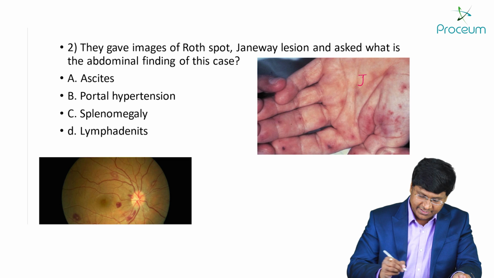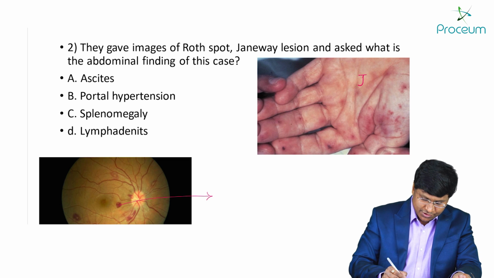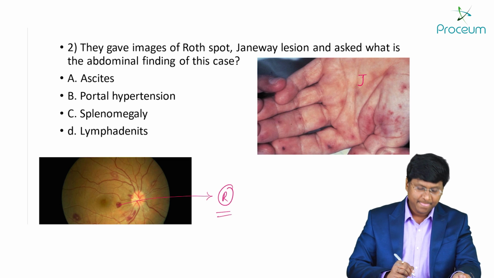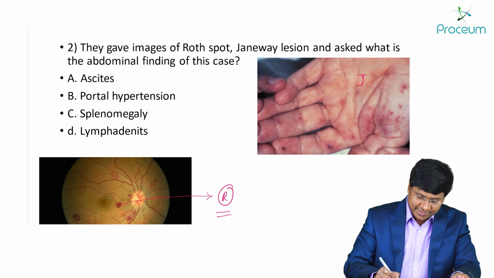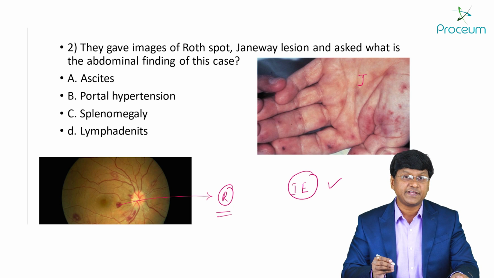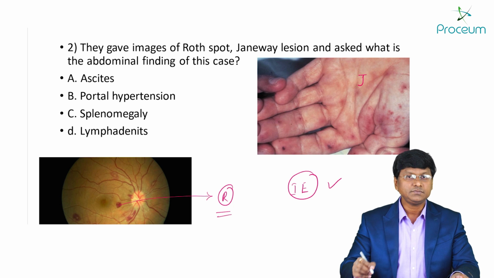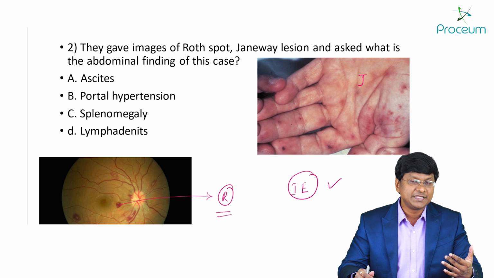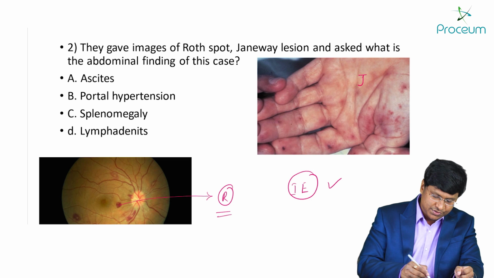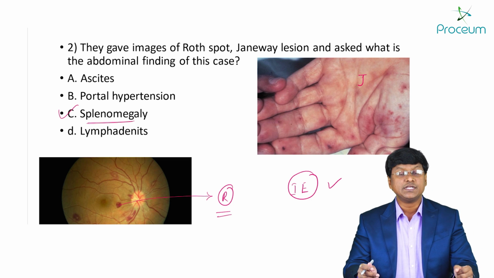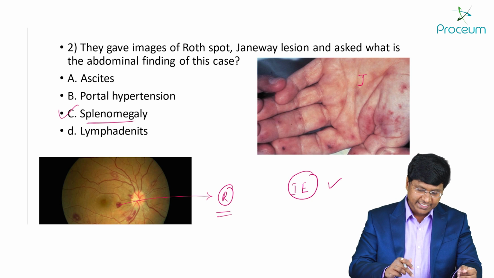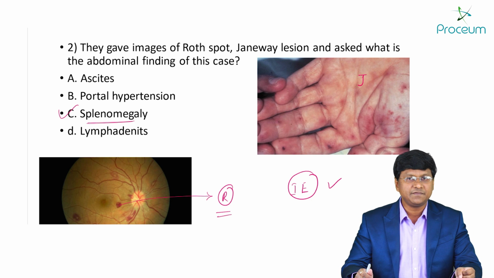See, this is your Janeway lesions, right? And this is your Roth spots. So, the presence of Janeway lesions as well as Roth spots, what is this suggestive of? This is suggestive of infective endocarditis. Now, in infective endocarditis, what will be the abdominal finding? The abdominal finding includes the presence of splenomegaly. So that is what will be the abdominal finding in patients with infective endocarditis.